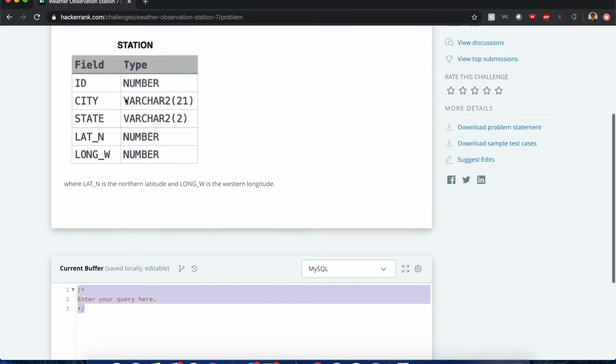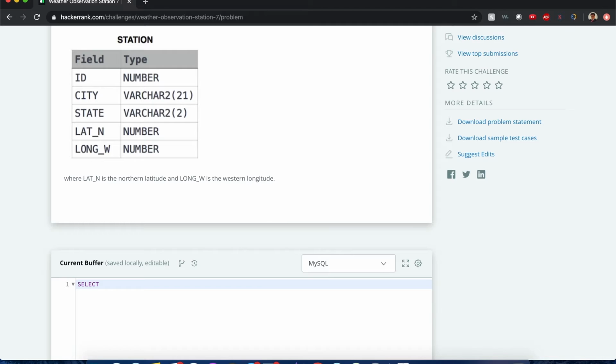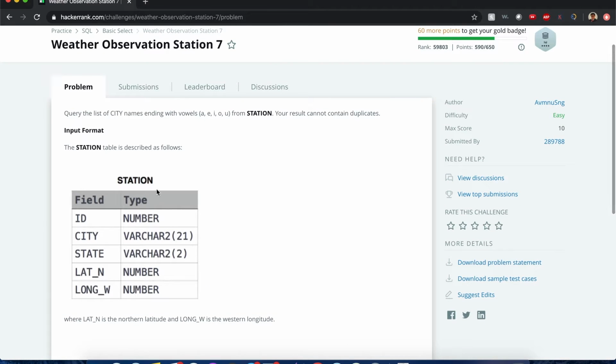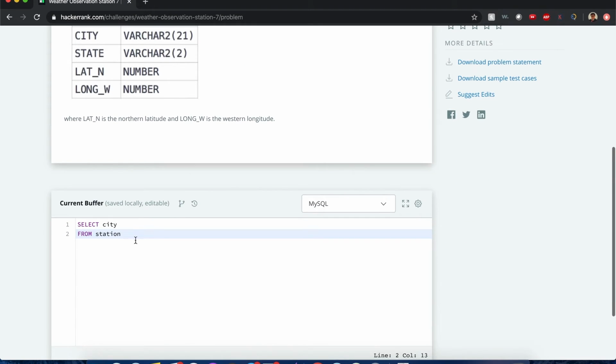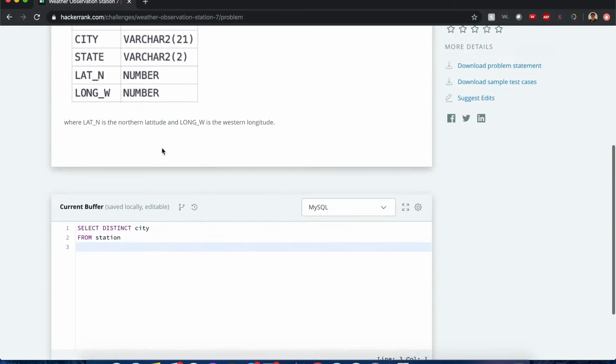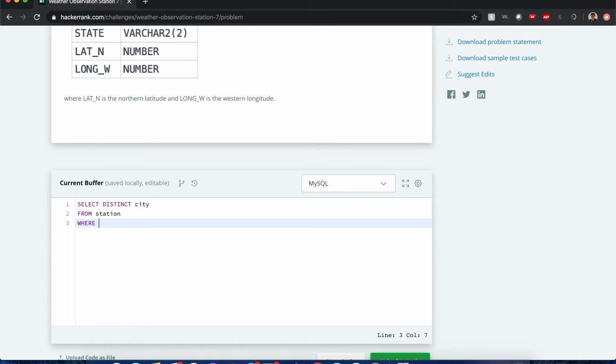Alright guys, a quick refresher. If we want to select certain fields from STATION, and we only want city names, then we select CITY. That's the only field we want from the STATION table, and we only want it ending with vowels. We don't want duplicates, so we definitely want DISTINCT here.